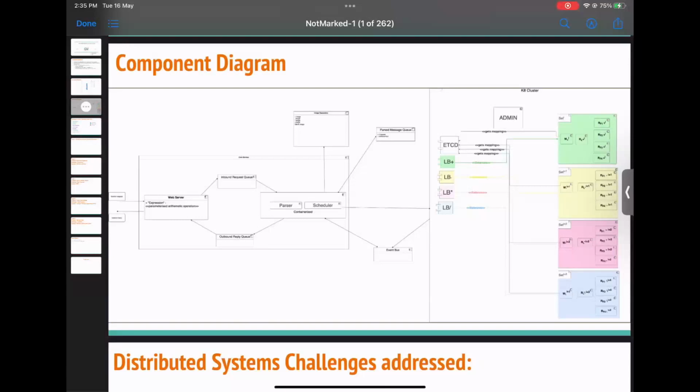The HTTP service takes the result of the full expression. The get expression function inside the HTTP service is responsible for dequeuing the result of a certain request ID from the outbound reply queue, calculating the final value, and returning the dequeued result to the end user. So that's an honest execution.